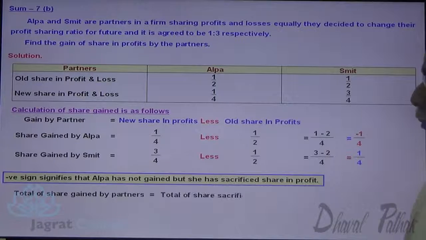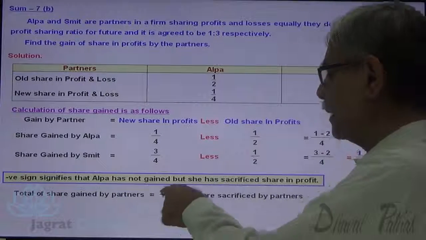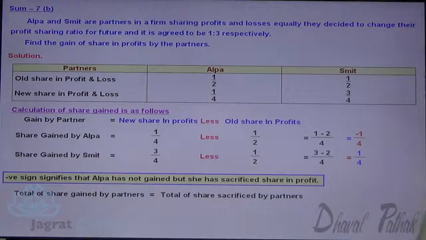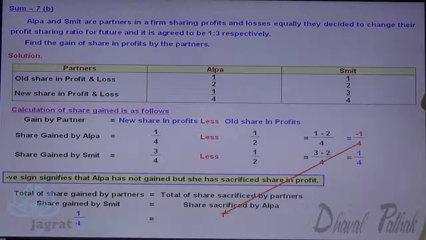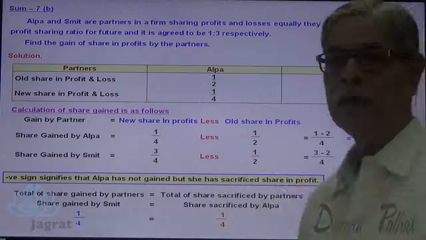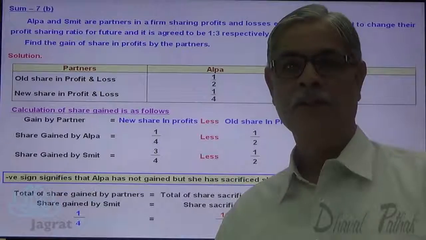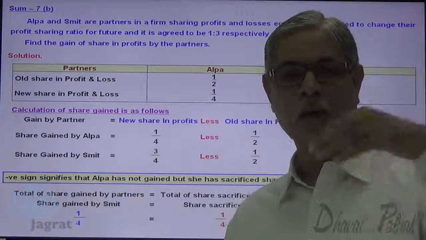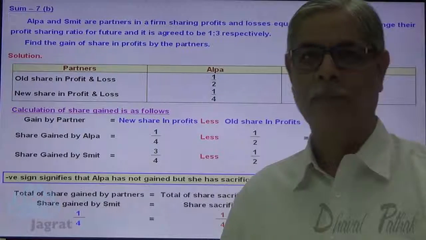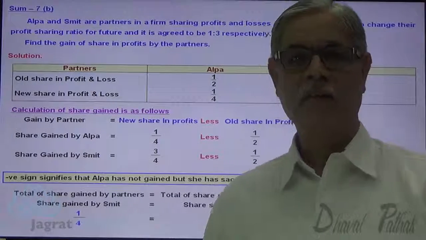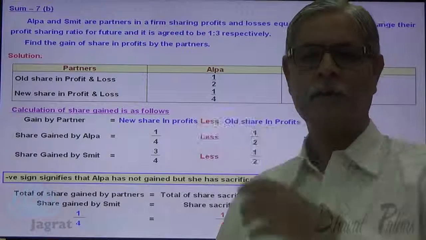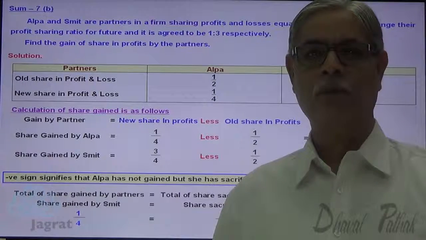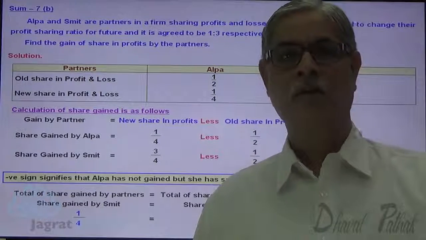As I told you, the total of share gained by the partners and the total of share sacrificed by the partners is always equal. So here also 1/4 and 1/4. Share sacrificed and share gained are the same. So we get the same observation by applying the gain formula, which we had acquired by using the sacrifice formula. This was just to explain the concept of reconstitution of a partnership firm.